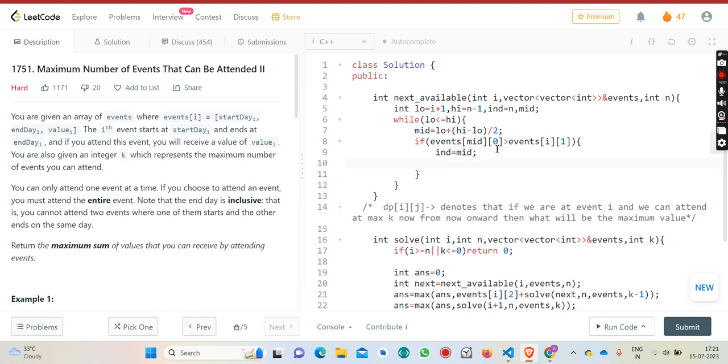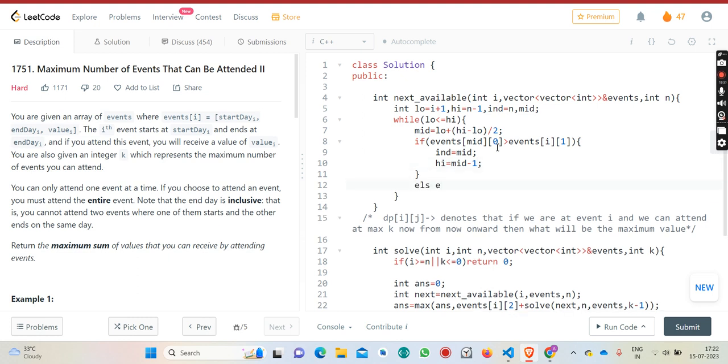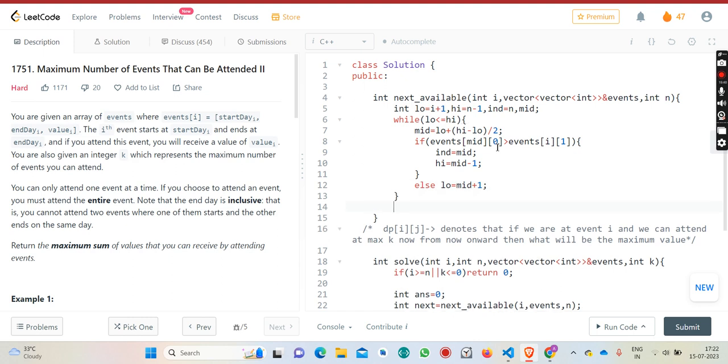As of now, this can be my answer, but I will check if there exists an event between the ith and the mid which also satisfies this condition, because I want the smallest. Why smallest? So that I can further check for getting maximum values, as my goal is to get the maximum value. So I will check at mid minus 1 also. I have stored this answer, but I will check before this also. Else low is equal to mid plus 1. And finally I will return the index.